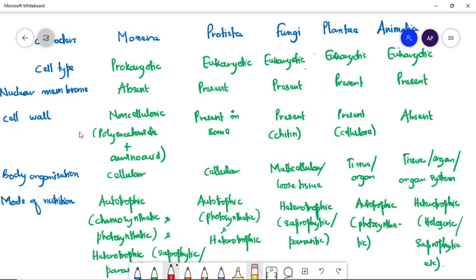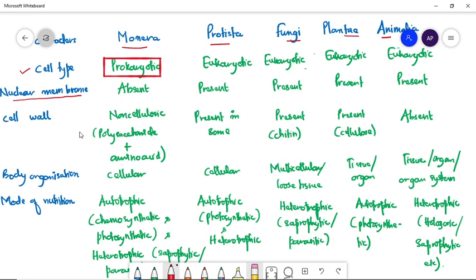So these are the characters, and the five kingdoms are Monera, Protista, Fungi, Plantae and Animalia. Let us first study the cell type. Monera are prokaryotic, while Protista, Fungi, Plantae and Animalia all are eukaryotic. Out of these five kingdoms, only Monera is prokaryotic, and all the bacteria are included in this Monera group.